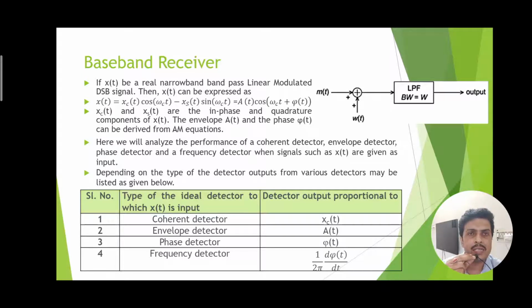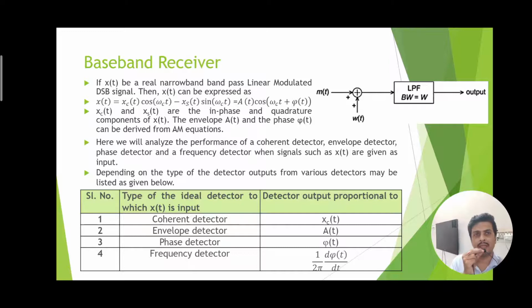The baseband receiver design is the optimum target for any communication system, and the equivalent model is shown on the right hand side, where the channel is acting as an adder, which is taking the message as well as the additive white Gaussian noise as input, and the resulting signal is fed to the low pass filter for output. So this is the scheme which is termed as baseband receiver, because the baseband receiver does not have any modulated signal.